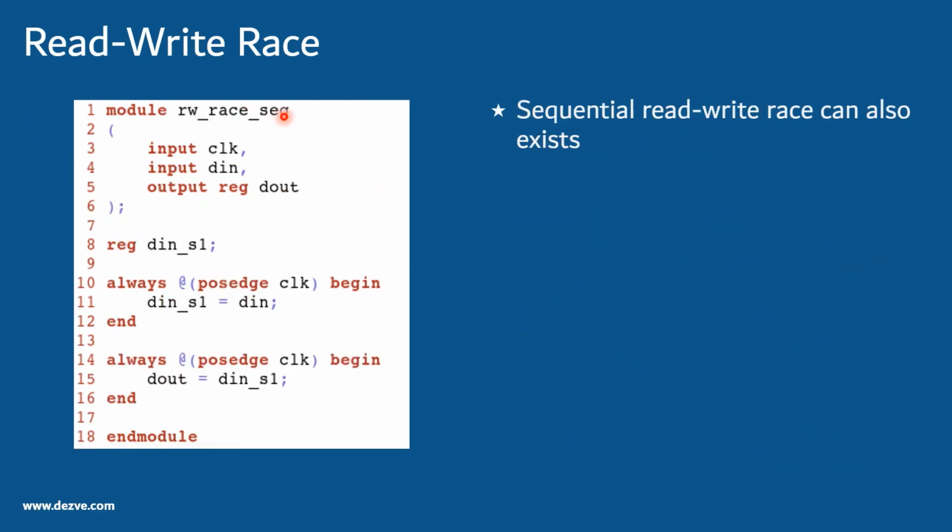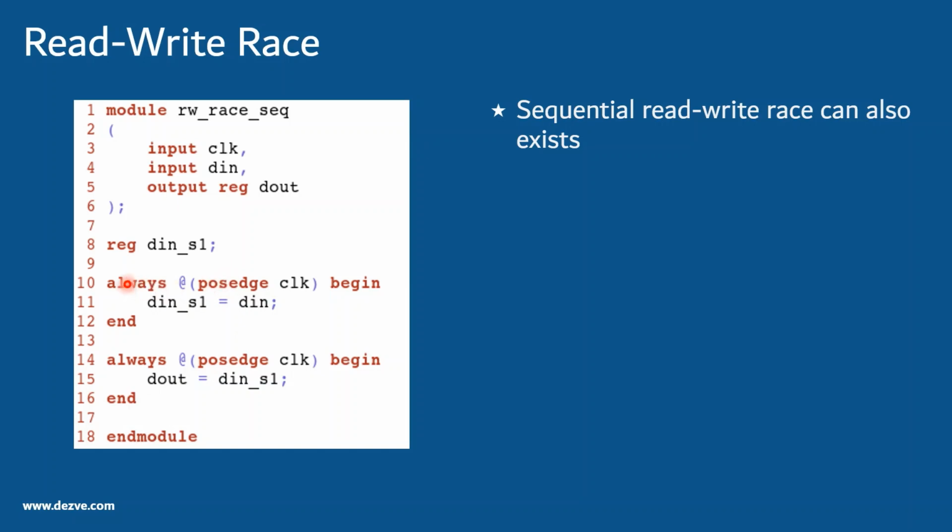Okay, so this is a read-write race. Here we are trying to see two sequential blocks. We have a flop d_in_s1 and a flop called d_out. But if you see, we have used a blocking statement. So what it means is...